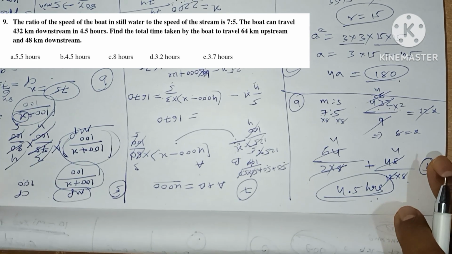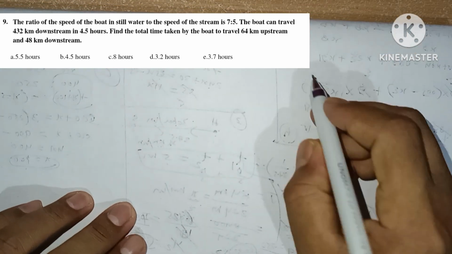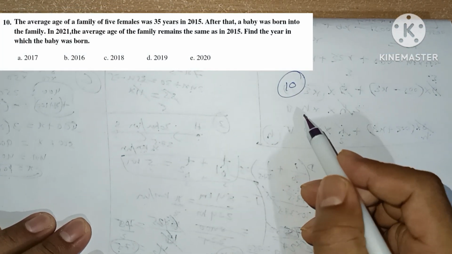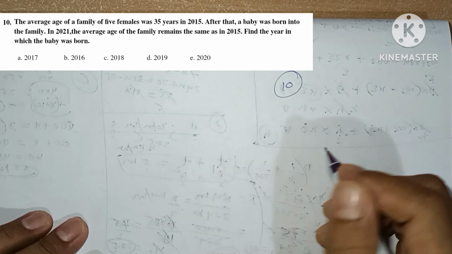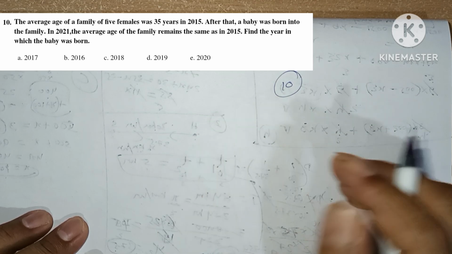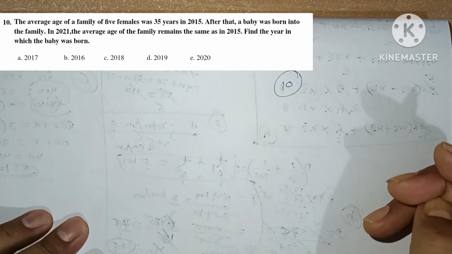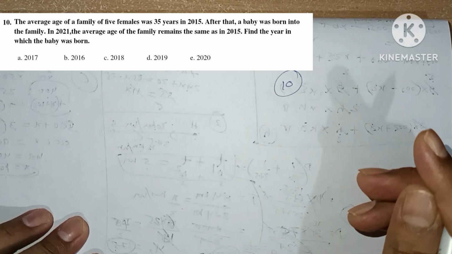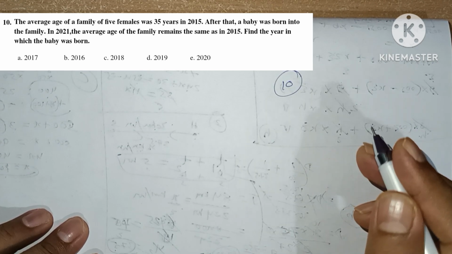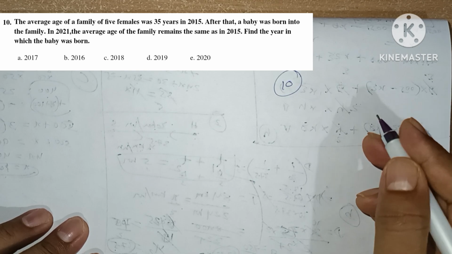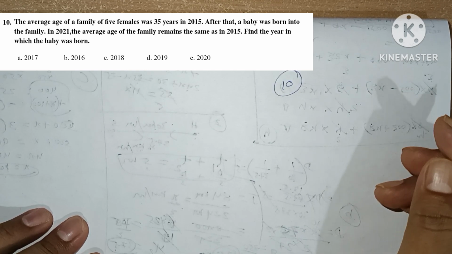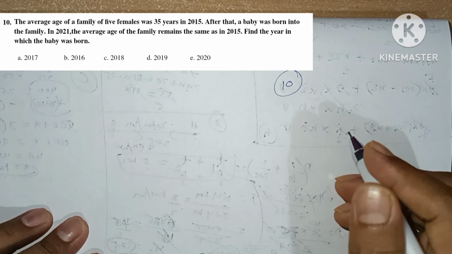Now we are going to see question number 10. The average age of a family of 5 females was 35 years in 2015. After that, a baby was born into the family. In 2021, the average age of the family remains the same as in 2015. Find the year in which the baby was born.